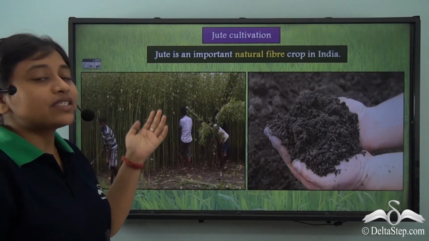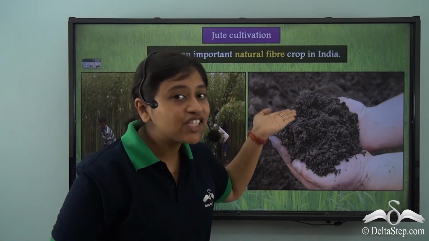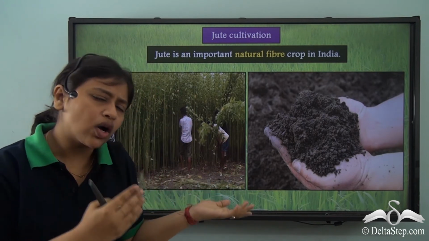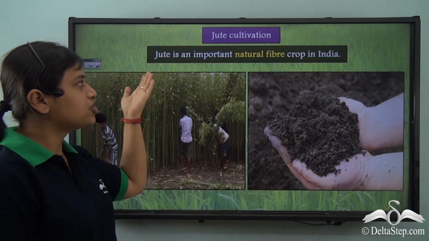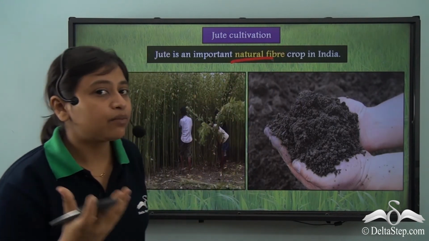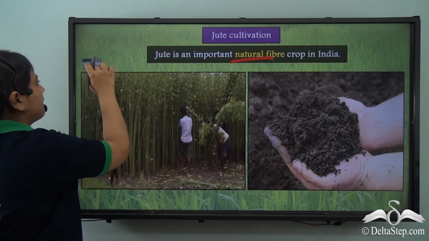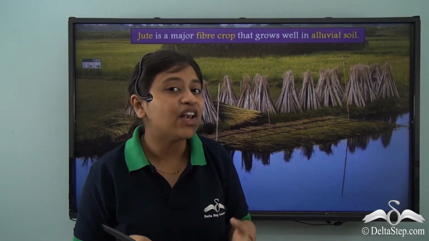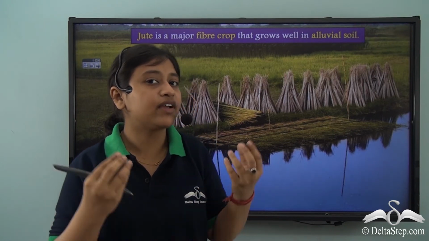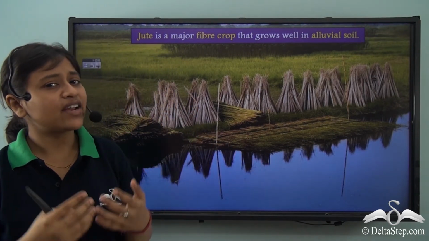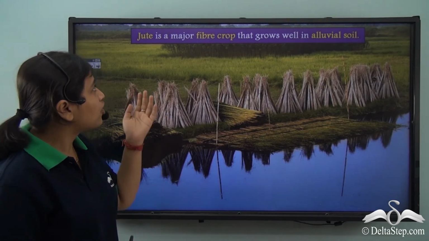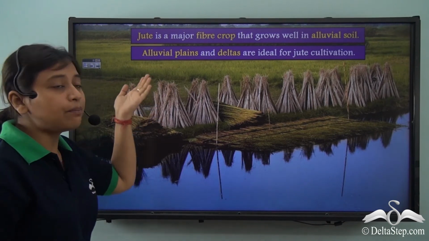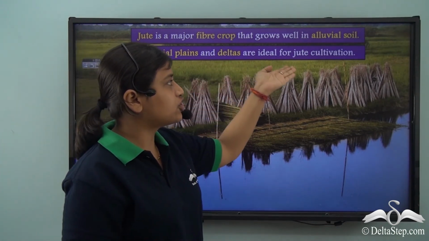Right. So jute is another important natural fiber crop in India. It is grown in India. So just like cotton is a fiber crop, similarly jute is also a natural fiber crop grown in India. Jute is a major fiber crop that grows well in alluvial soil. So good, fertile alluvial soil is ideal or very important for the growth of jute fiber. Alluvial plains and deltas are ideal for jute cultivation.